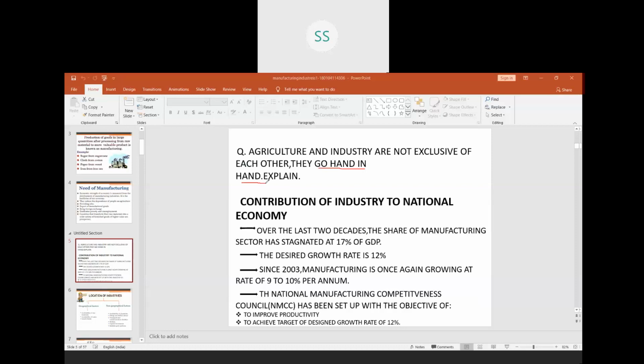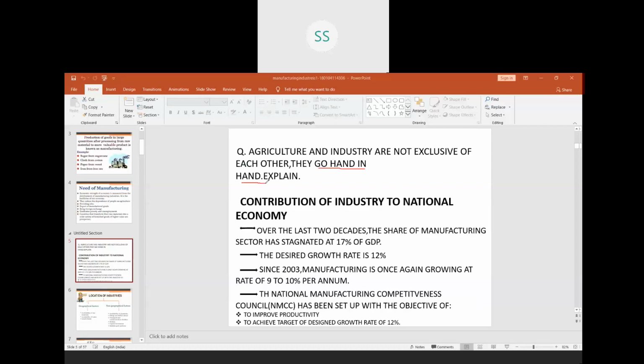That is the first objective of this organization. Second, to achieve the desired growth rate of 12% by the next decade. So to achieve these two targets, the government set up the National Manufacturing Competitiveness Council.